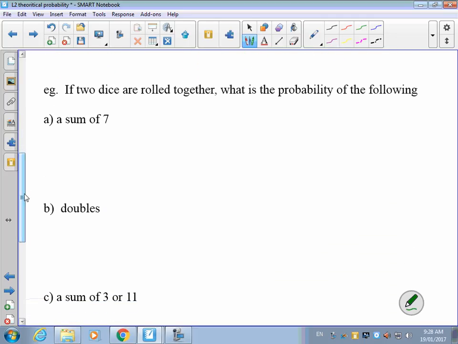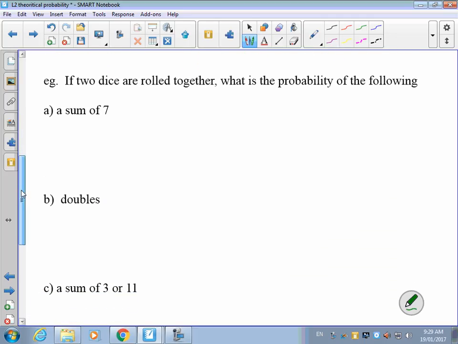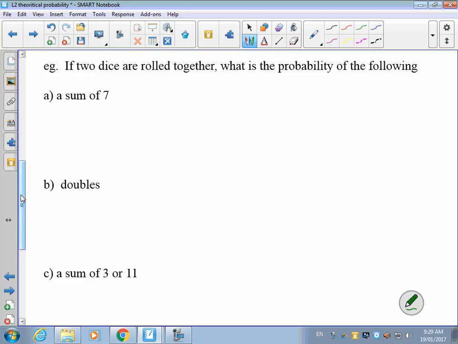All right, dice. Let's look at dice, because that's a good one for probability. If 2 dice are rolled together, what is the probability of the following? To get a sum of 7. So I could roll the first die and get a 1, and I could roll the second die and get a 6. And I could roll the first die and get a 3, and the second die and get a 4. Both of those would add up to 7.